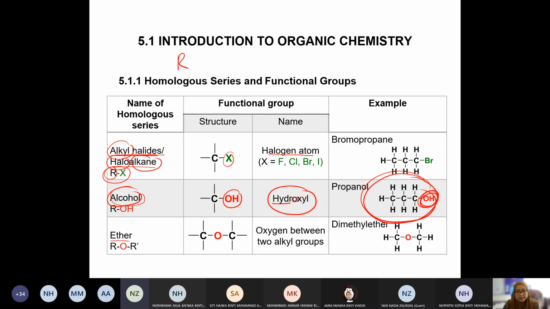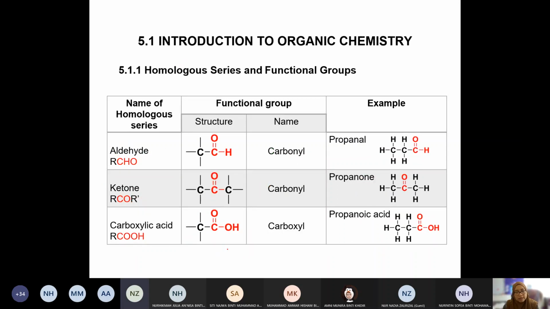Ether is a homologous series, and this is how it looks in terms of functional group. It is named as oxygen between two alkyl groups. That means the oxygen is located in the middle between the two carbons. Let's look at another example of a homologous series.